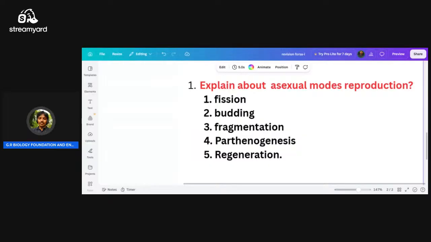So, parthenogenesis is a kind of process. Here the sexual mode of reproduction is transferred into the asexual mode. The sexual mode means a fusion of male and female gametes. But here, without fusion of male and female gametes, they form fruits which are without seeds.